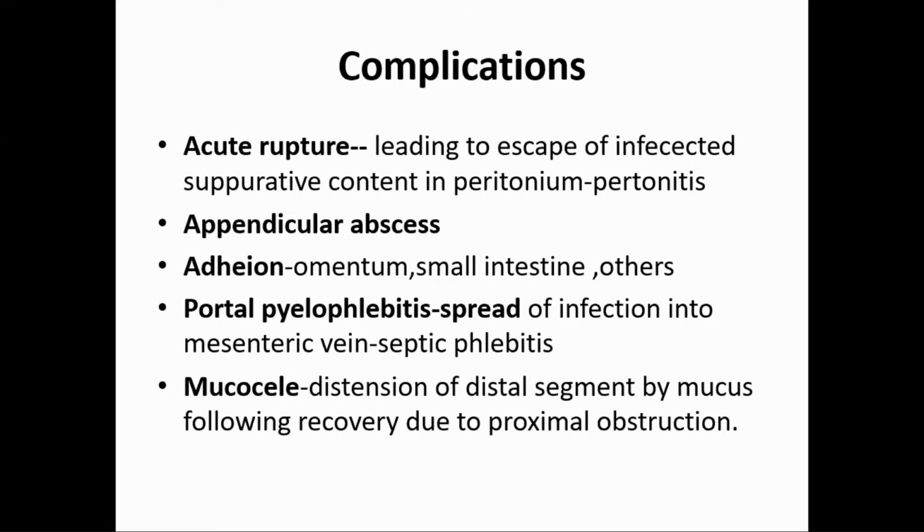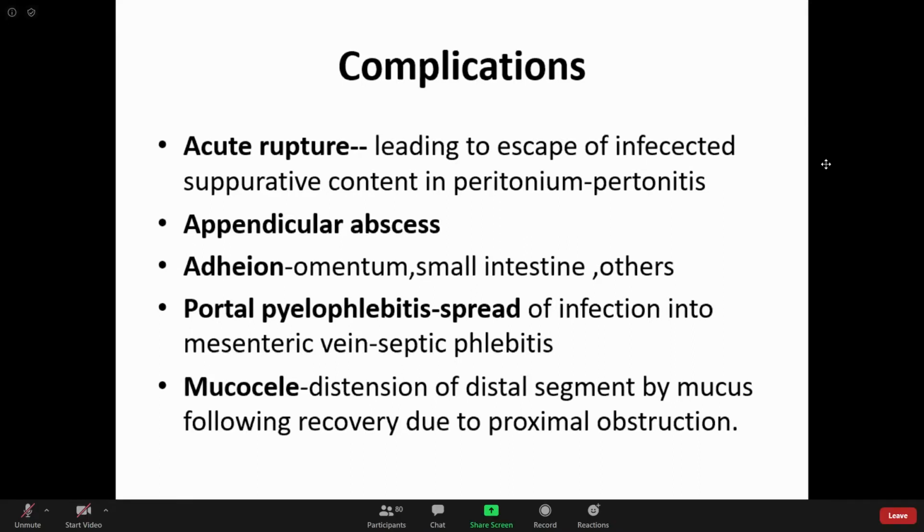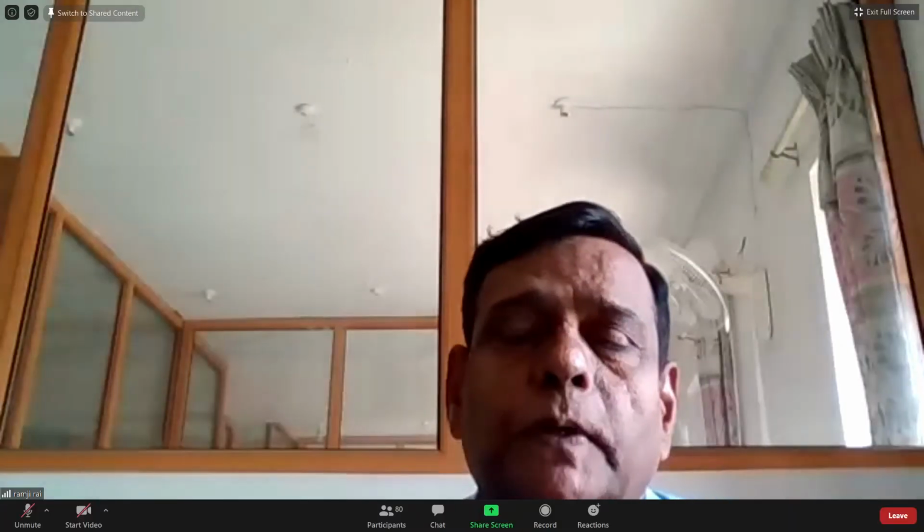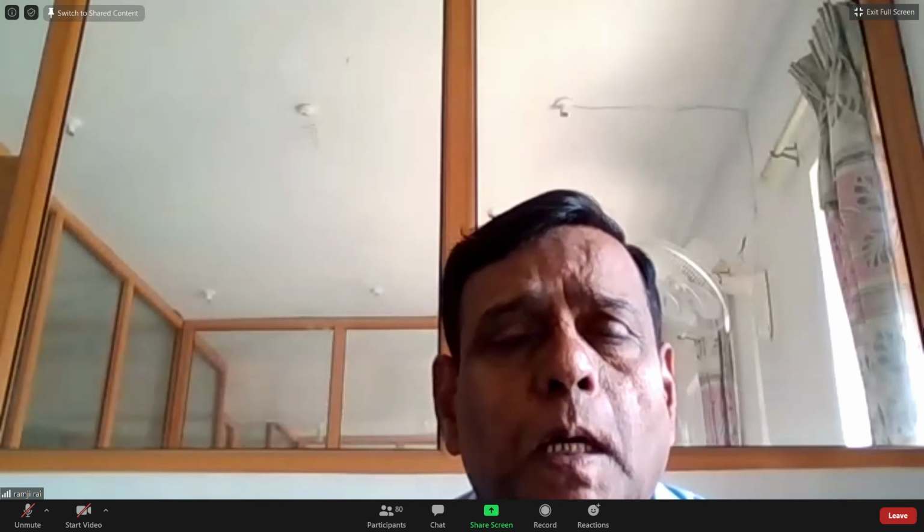Morphology, I told you, gross and microscopic. Gross morphology: in early cases it is an acute hyperemic appendix. Then there may be suppurative foci on the surface, acute suppurative appendicitis. Third, if it is black in color, it may become gangrenous appendicitis. And if there is leakage of content out due to perforation, it is perforated. Those are the gross morphological features.